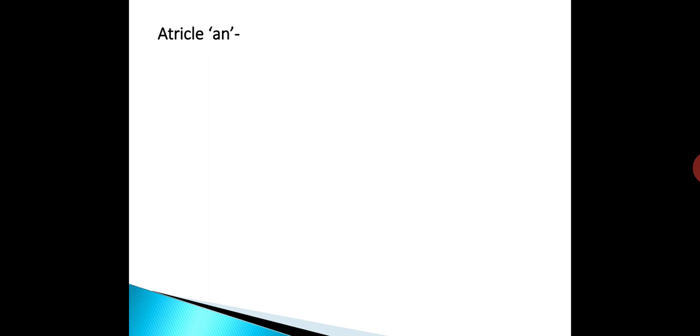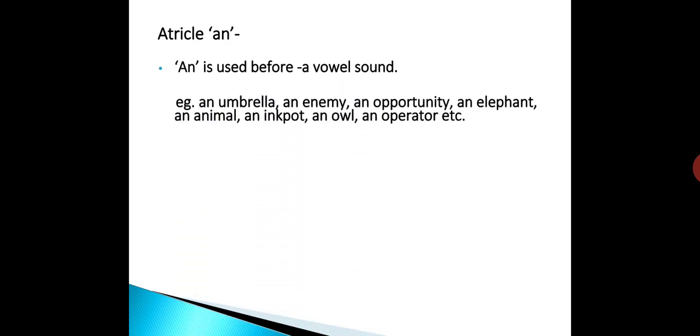Next, the indefinite article an. The indefinite article an is used before a word which begins with a vowel or vowel sound. For example, an umbrella, an enemy, an opportunity, an elephant, an animal, an inkpot, an owl, an operator, etc.